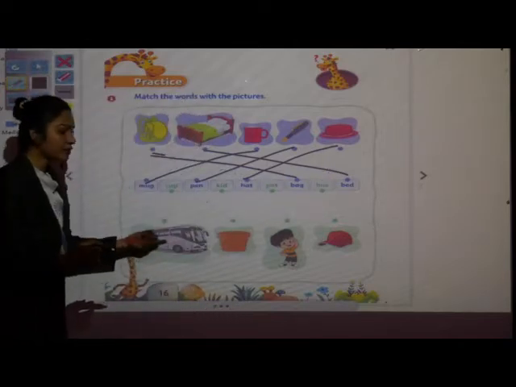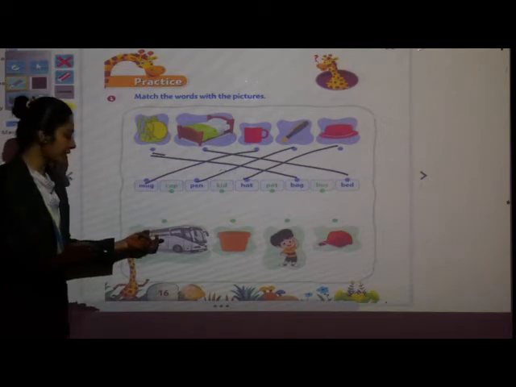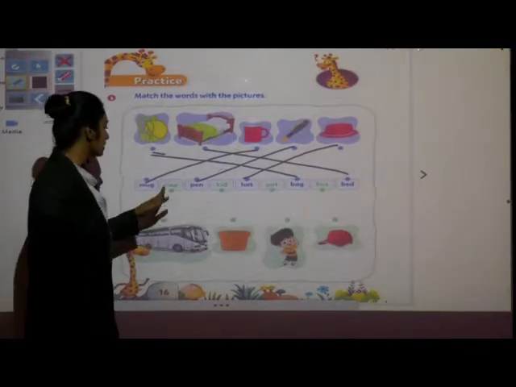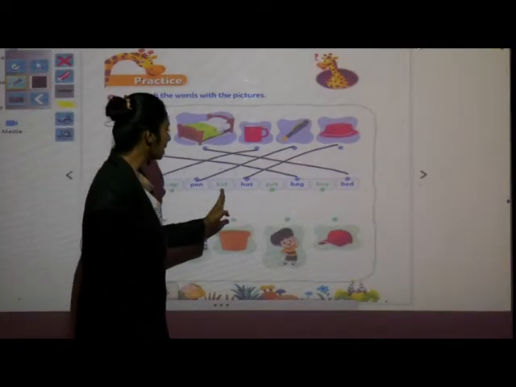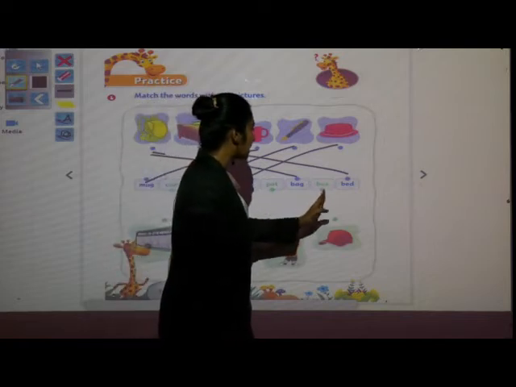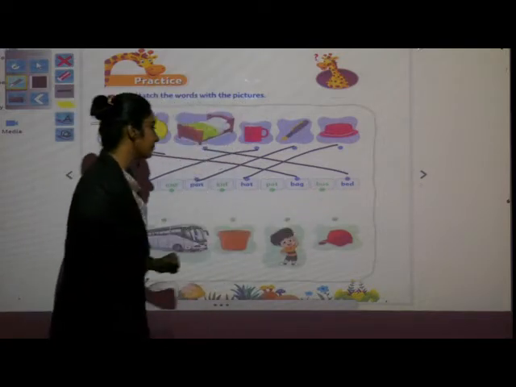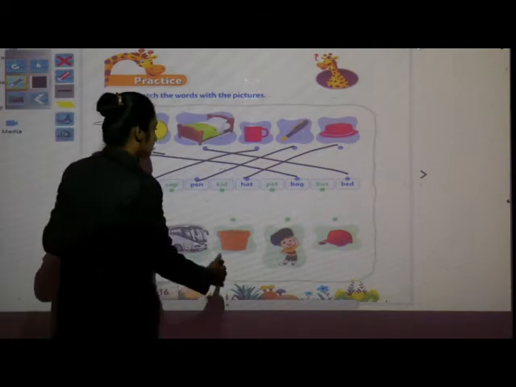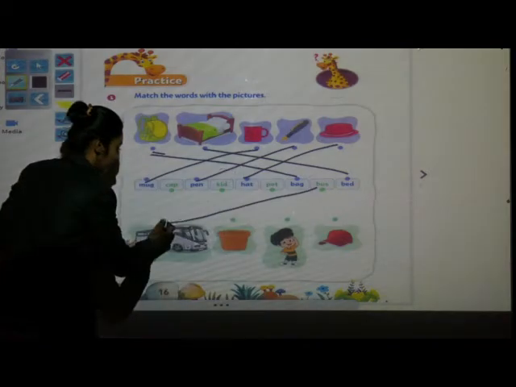Next picture. Which picture is this? This is a bus. What it is? This is a bus. Okay. Now children, this is a cap. Remaining these words: cap, kid, pot, bus and bed. These are the remaining. So what is the spelling of bus? Here it is. Say B-U-S, bus. B-U-S, bus. Okay. Now keep your scale in a slanting line and join it.